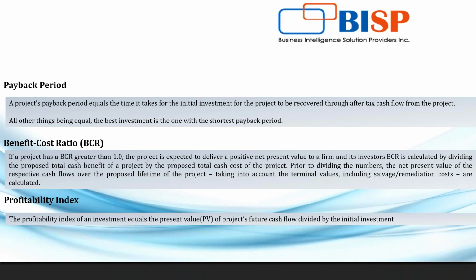BCR is calculated by dividing the proposed total cash benefits of a project by the proposed total cash cost of the project. Prior to dividing, the net present value of the respective cash flows is taken over the proposed lifetime of the project, taking into account the terminal value.